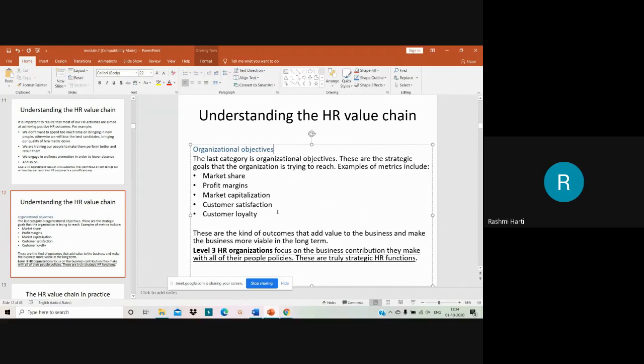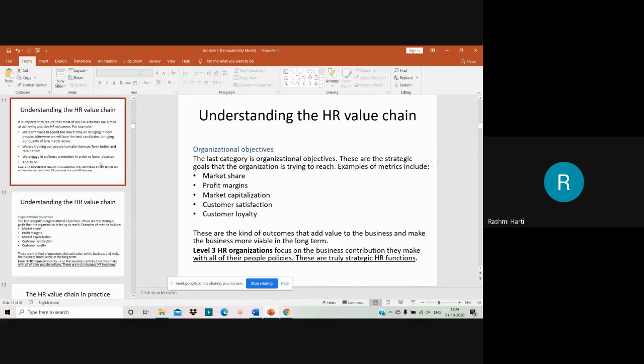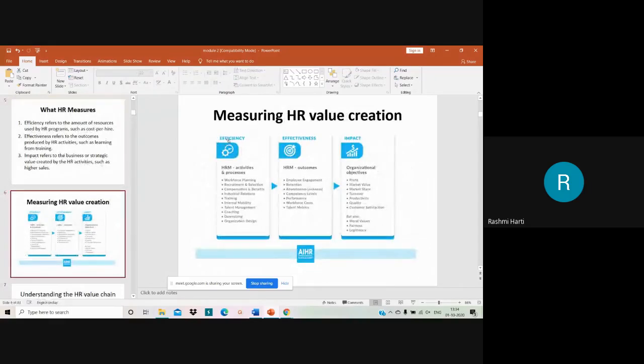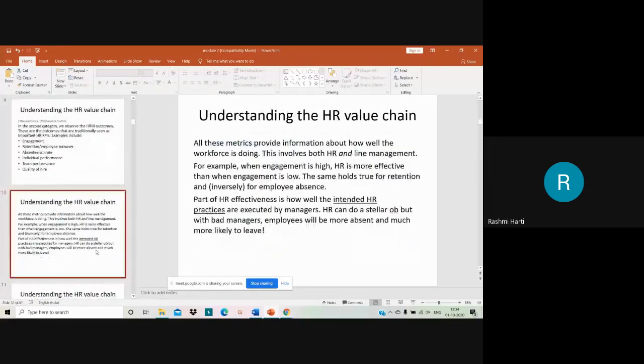Now if you could see here, my dear students, in this diagram, this is efficiency of HR, and these are the different metrics through which you can measure the efficiency. These are the different metrics through which you can measure the effectiveness. These are the different metrics through which you can understand the impact to the organization.